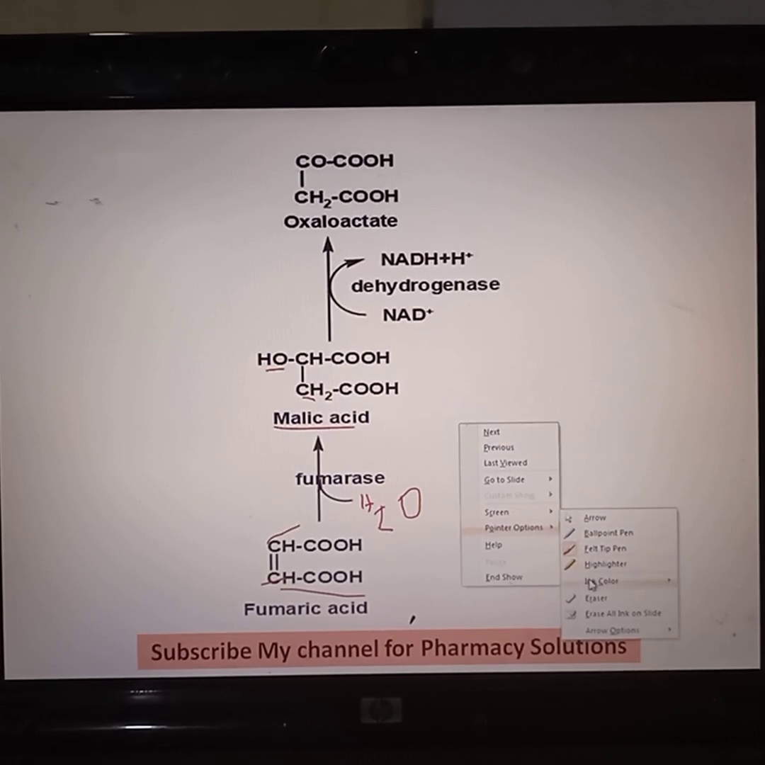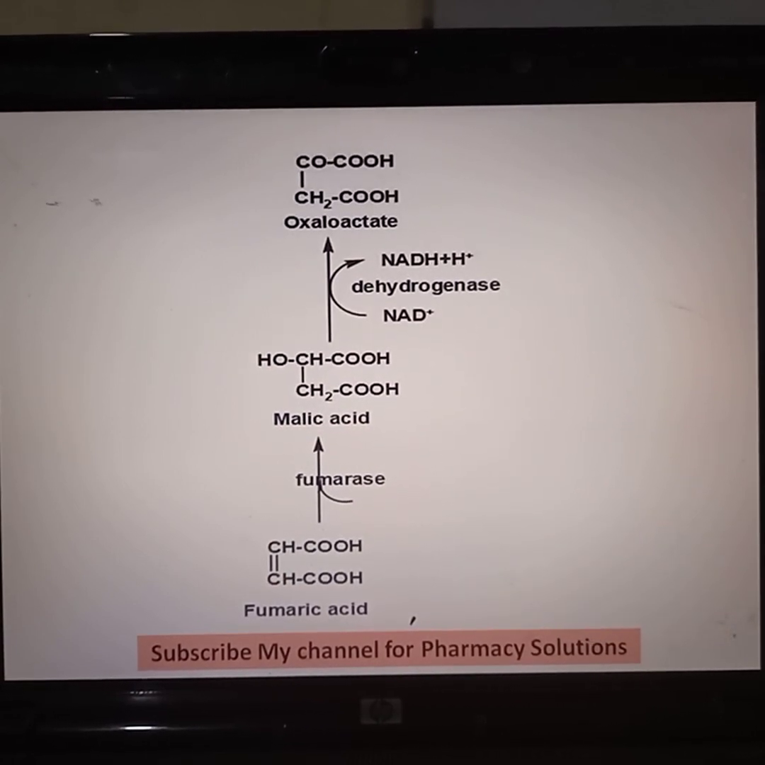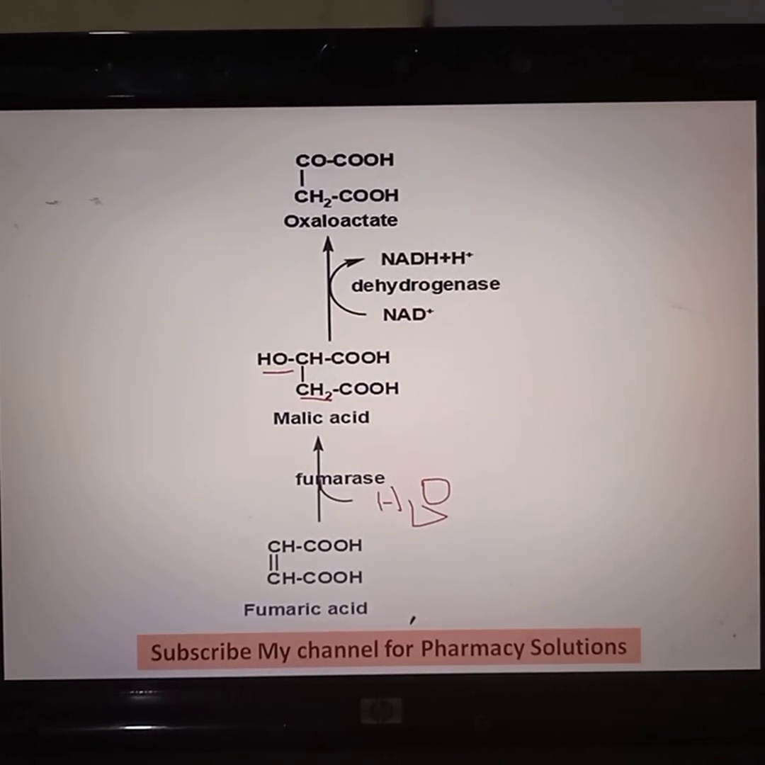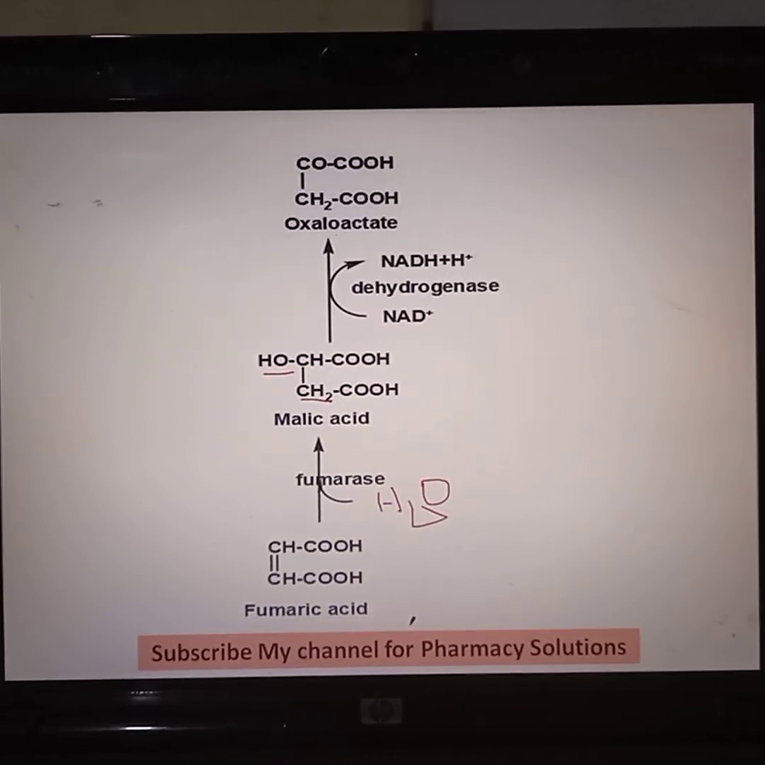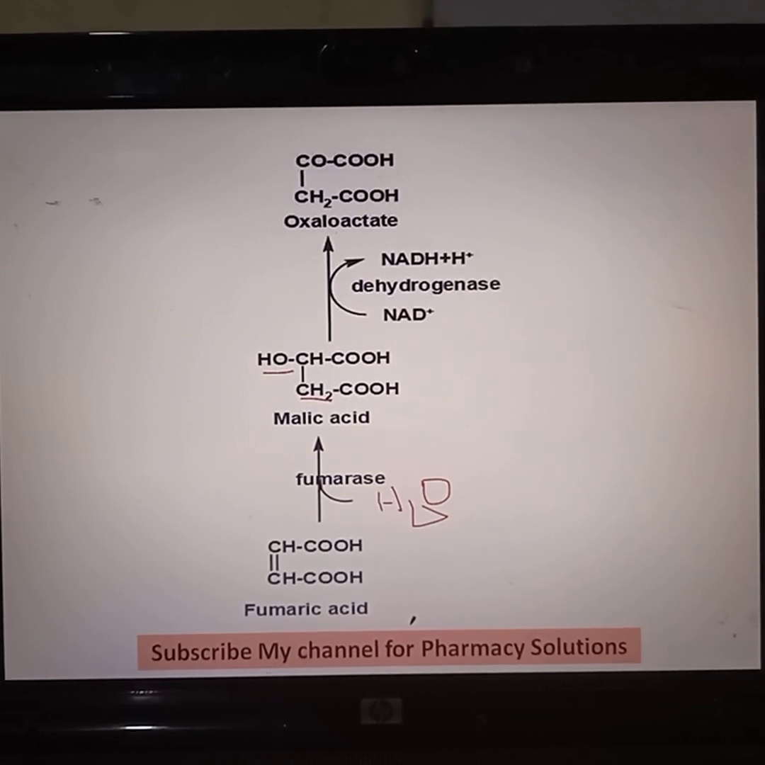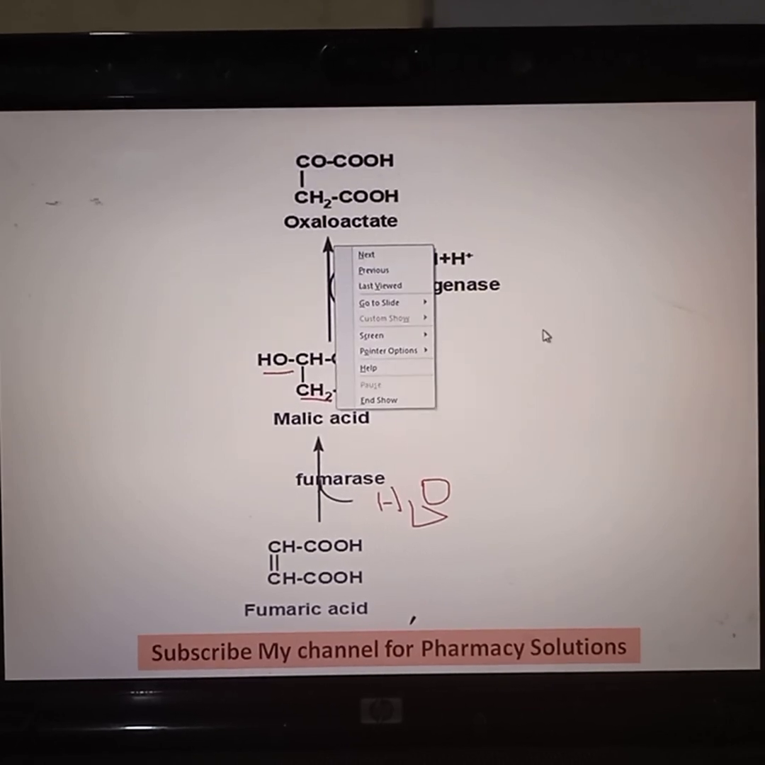So fumaric acid in presence of fumarase, a water molecule is added, that is missing, so I am writing it. That is H2O. From this water molecule, OH is added to this carbon atom and H is added to this carbon atom. So the double bond breaks to form malic acid. This malic acid further in presence of dehydrogenase enzyme is converted to oxaloacetate. Oxaloacetate was the starting material. Again it is regenerated here. You can see there it is regenerated.